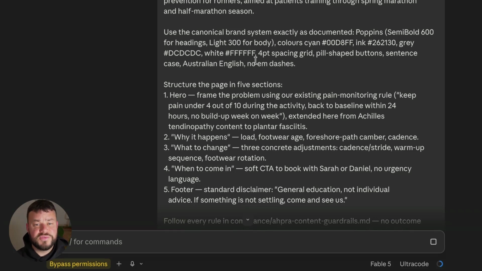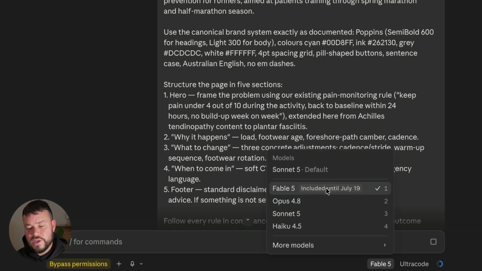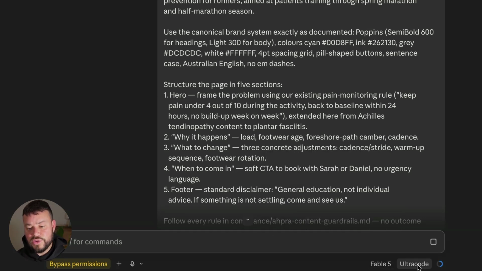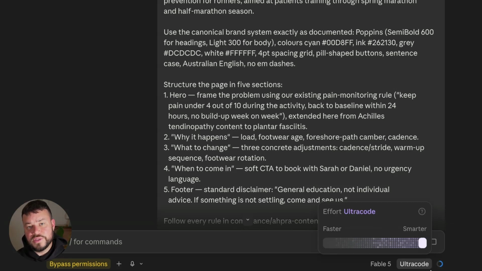As I explained in the last video, I have the Higgsfield MCP already set up. That was pretty easy to install, so it's all set up and ready for me to use. I've set up a new chat with Claude Code, and I also have Fable 5 set. And then I've also increased the effort to the max, so I'll have this set up on Ultra Code. This is maximizing Fable 5 to the absolute limits, so we're going to see how far we can push this. It goes without saying that when you use these more advanced models, you can expect to eat up a lot of the usage, and that's taken to the next level when you increase the effort as well.